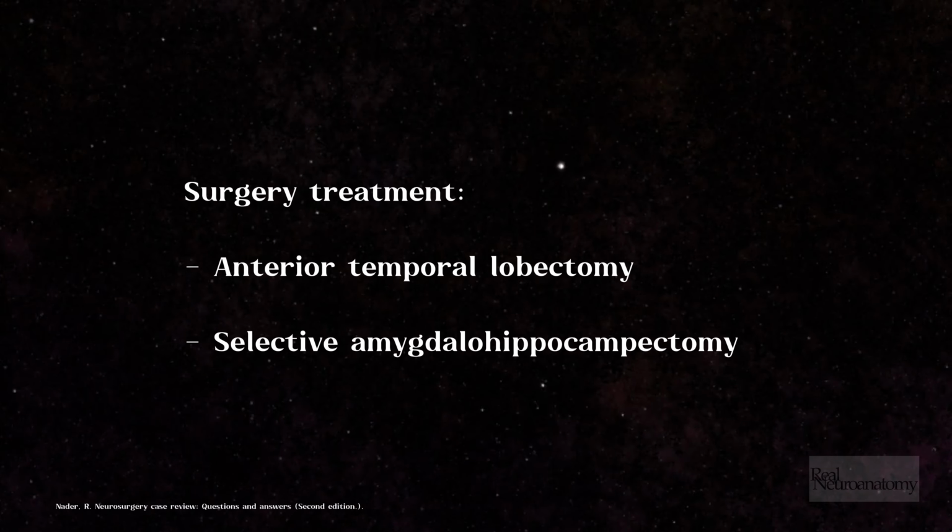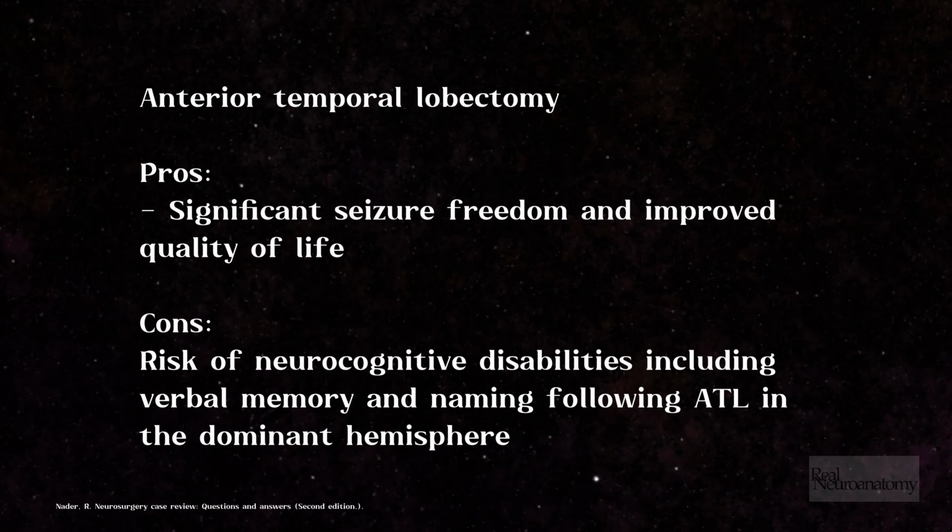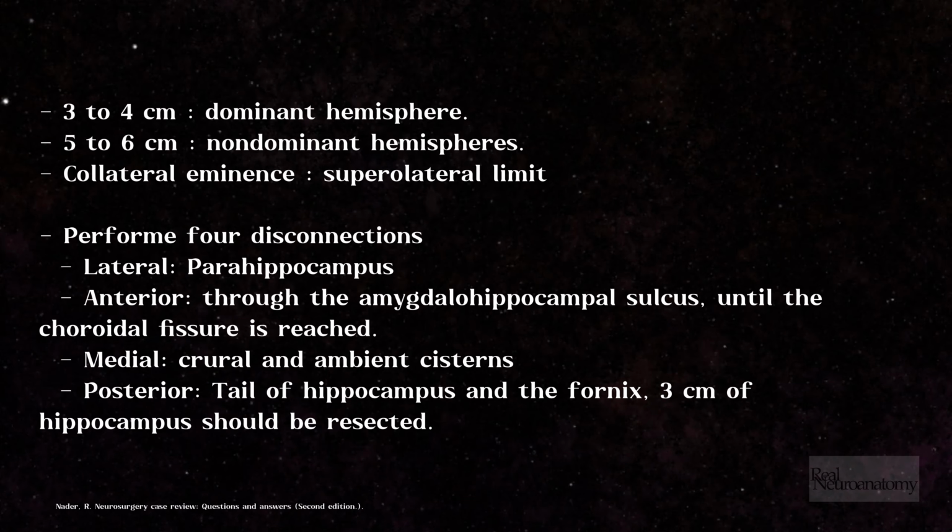Surgery treatment: anterior temporal lobectomy, selective amygdalohippocampectomy. Anterior temporal lobectomy, pros: significant seizure freedom and improved quality of life. Cons: risk of neurocognitive disabilities, including verbal memory and naming, following ATL in the dominant hemisphere. Resection of 3 to 4 centimeters in the dominant hemisphere, and 5 to 6 centimeters in the non-dominant hemisphere.